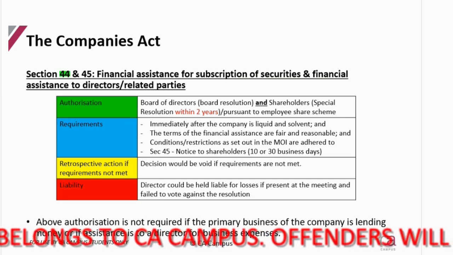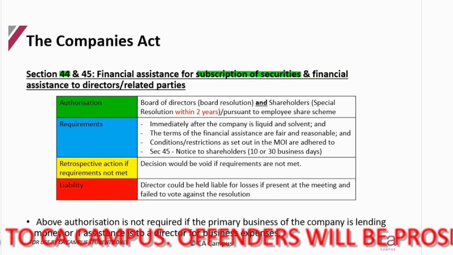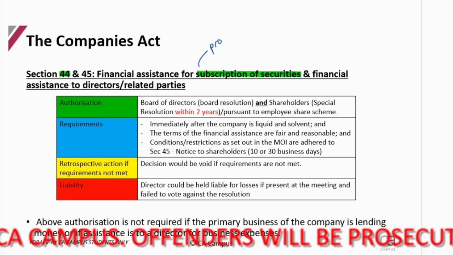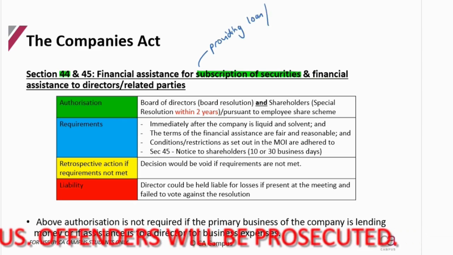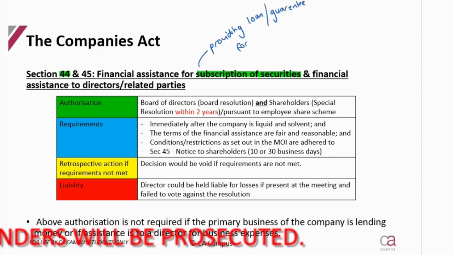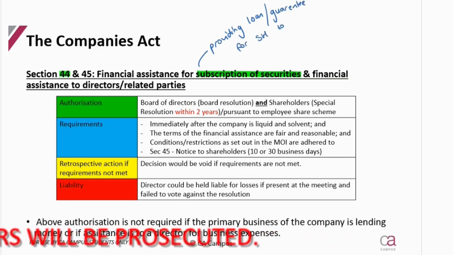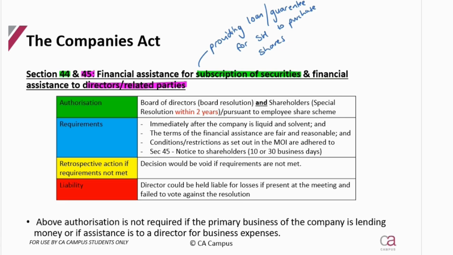It's easy enough to identify which one we are looking at because Section 44 is dealing with financial assistance for the subscription of securities. So this means the company is providing a loan or some sort of financial assistance, maybe it's a guarantee, for a shareholder to purchase shares within the company.